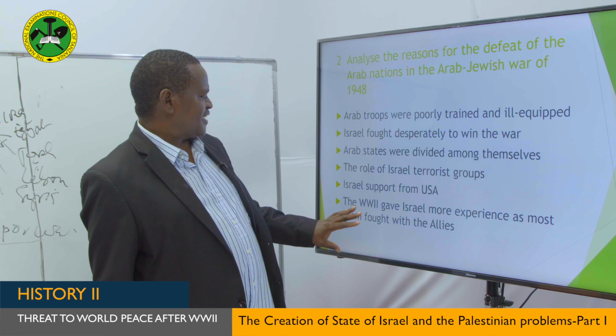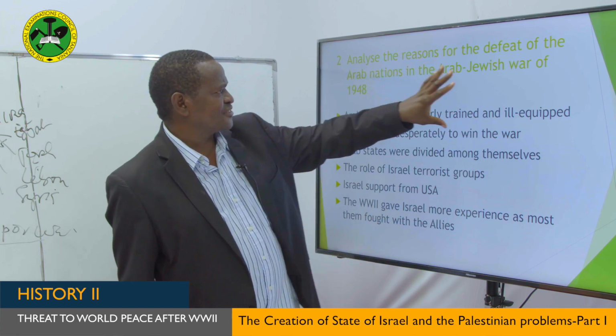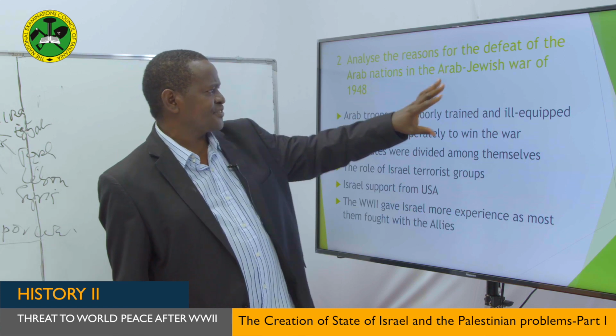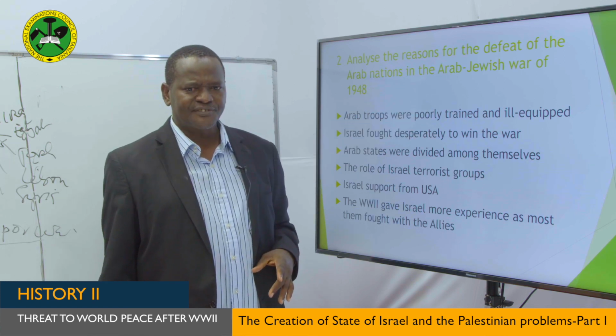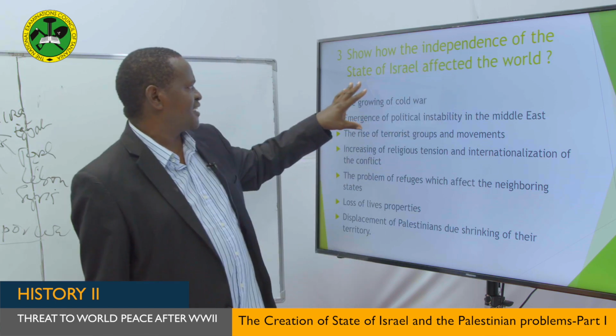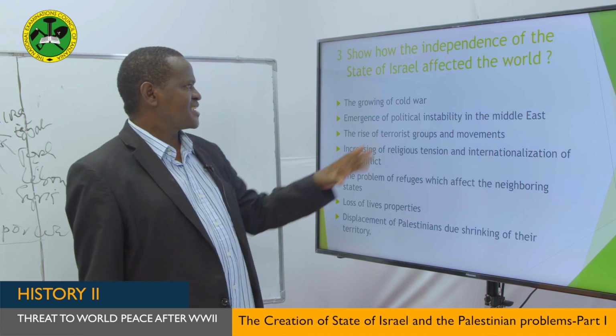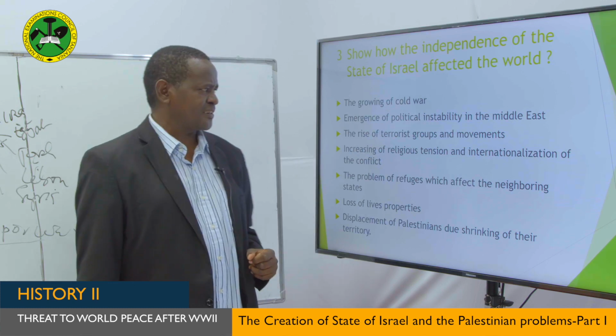So my dear students, this is what we can say regarding the second question, analyze the reasons for the defeat of the Arab nations in the Arab-Jewish War. Let's now move to our last question: show how the independent state of Israel affected the world, how the world was affected by the declaration of that independent state of Israel.